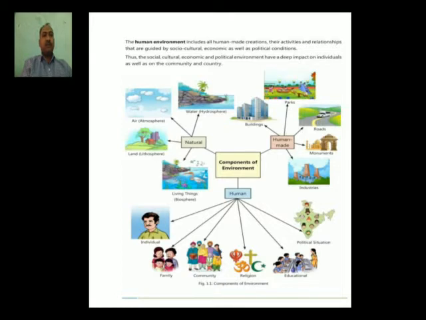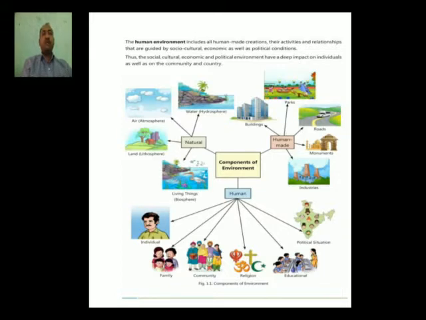Now we have to understand human-made environment. You know very well that whatever things are created by human beings are included in this concept. It can be buildings, roads, educational institutions, monuments. All these things are created by human beings.